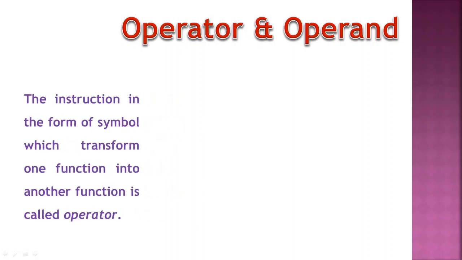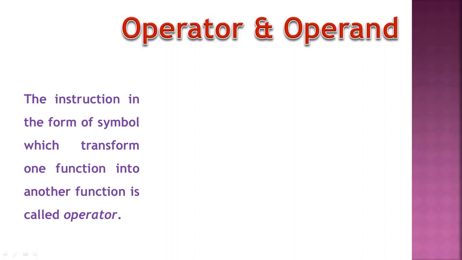Let's begin with operator and operand. Start with the definition of operator. The instruction in the form of symbol which transforms one function into another function is called operator. It means that the operator is a simple symbol. In this symbol, the instruction is stored, and if you observe the symbol, immediately in our mind it clicks that some operation is to be carried out. So operator is a symbol that is specially made for an operation. So the operator stores the instruction of operation.